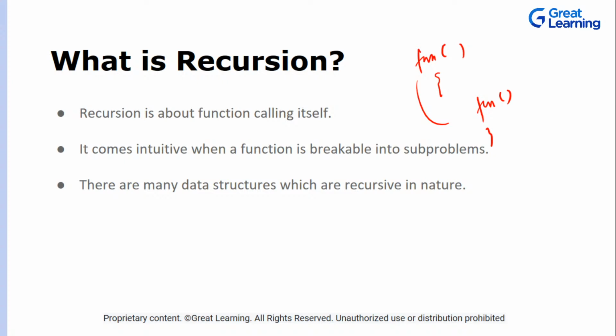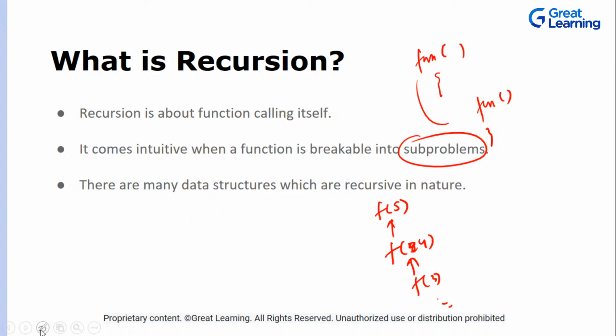It's very intuitive when you know that your problem can be broken down into sub problems. So what do you mean by a sub problem? Let's suppose you talk about factorial of a number. Fact 5, that's the name of the function f, and you're talking about factorial 5. Now we know that in order to calculate the factorial 5, we should know the factorial of 4. In order to calculate that, we should be able to know factorial of 3, and so on. So when your problem can be broken down into sub problems, at that time you can think of recursion.